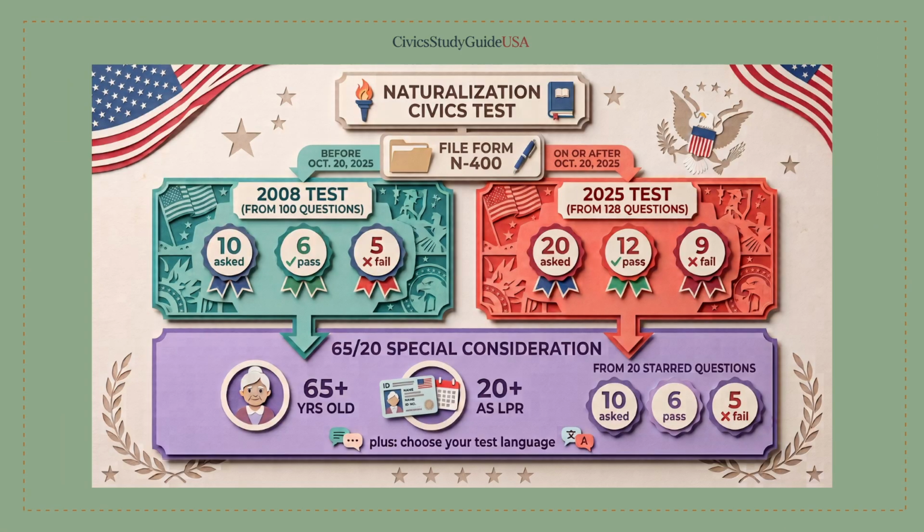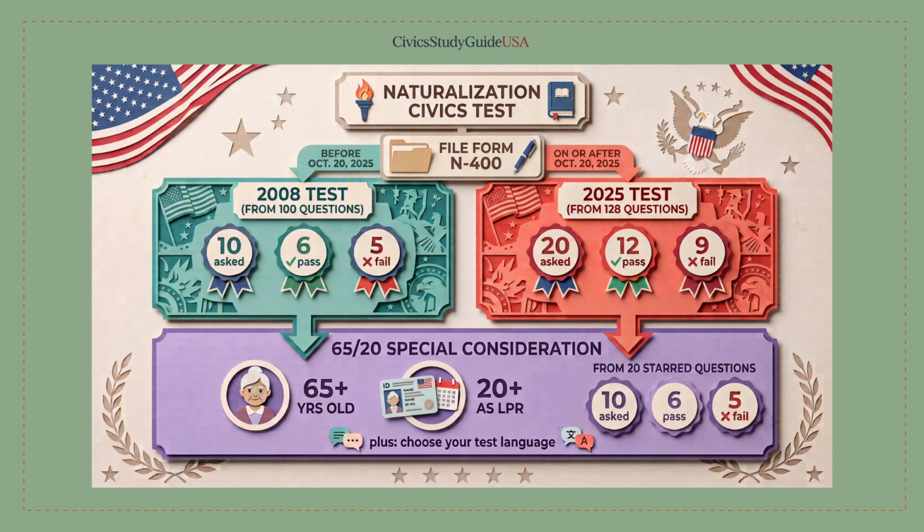The Civics Test is an oral exam. If you filed your application for naturalization on or after October 20th, 2025, a USCIS officer will ask you up to 20 out of the 128 possible questions from the 2025 version of the test. You must answer at least 12 questions correctly to pass.